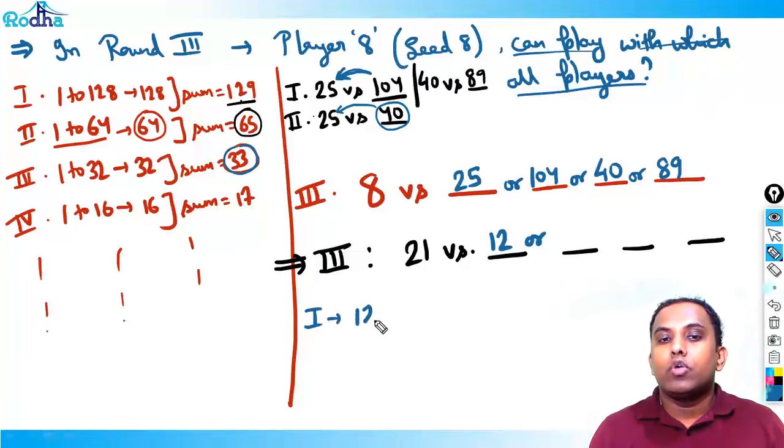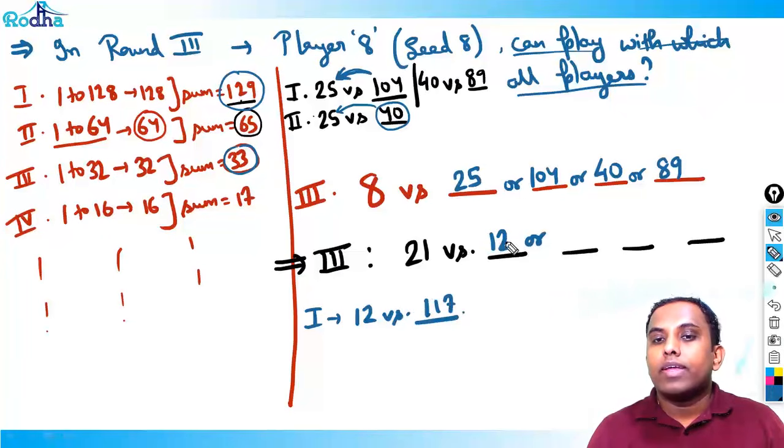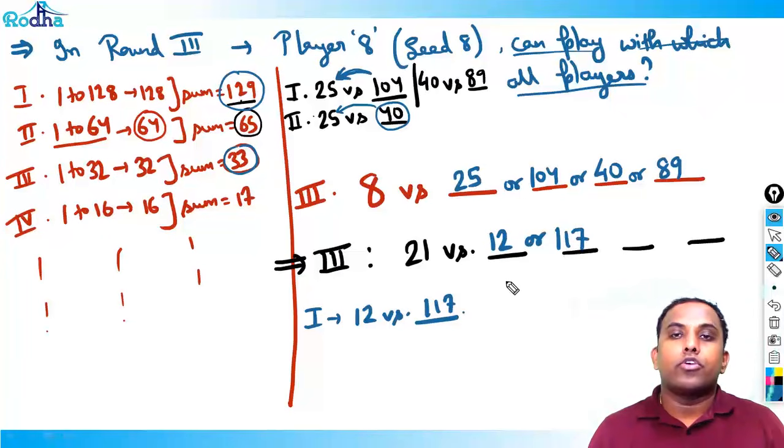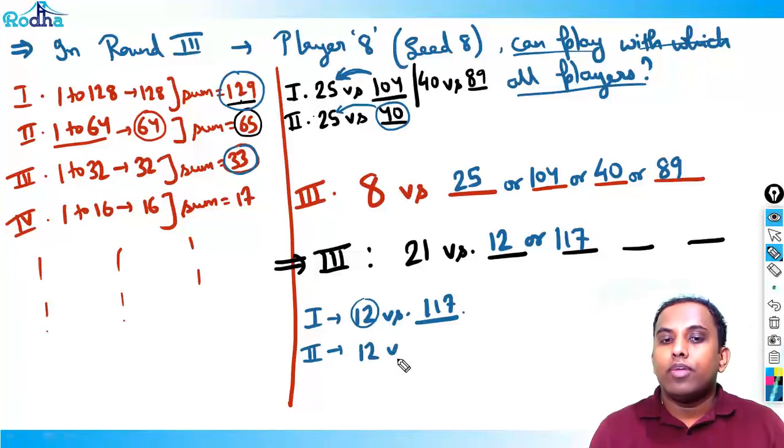In the first round, 12 will play with whom? The first round sum is 129, so 12 will play with 117. If 117 beats 12, then in the third round, 21 can play with 117 also instead of 12. Now in the second round, suppose 12 wins the first round. Whom does 12 play? The sum is 65, so in the second round, 12 plays with 53.